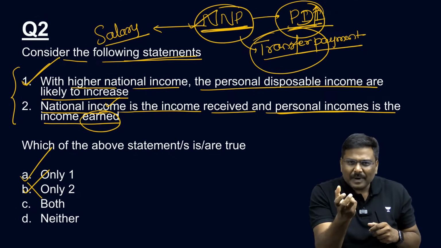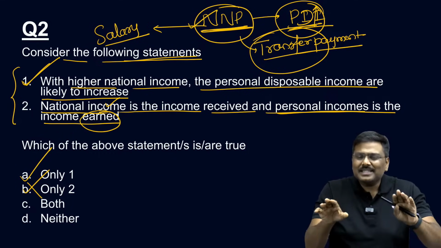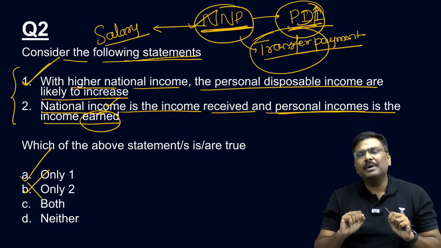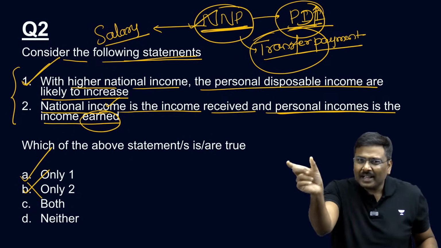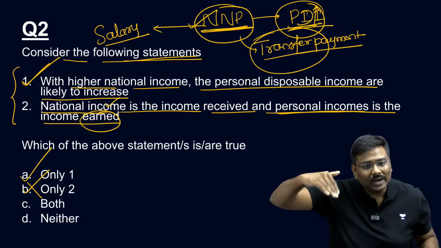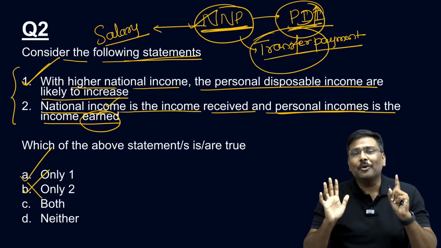Correct? Some of these particular incomes will be taken away by the government in the form of taxes. So again, please understand, the concept of earned and received is basically simple. Your salary could be 1 lakh. You are earning 1 lakh. But what you receive is less than 1 lakh rupees. All of you okay with this idea? Anybody has a doubt? Let me know.